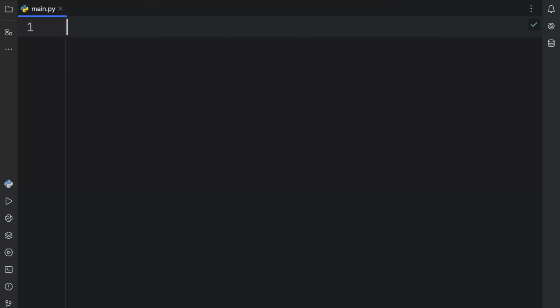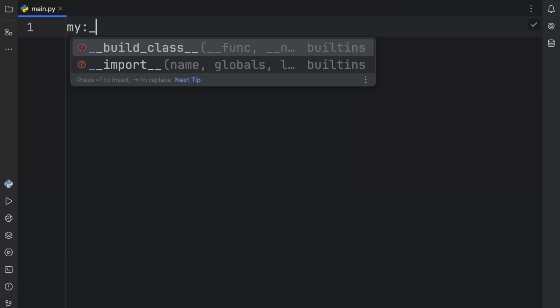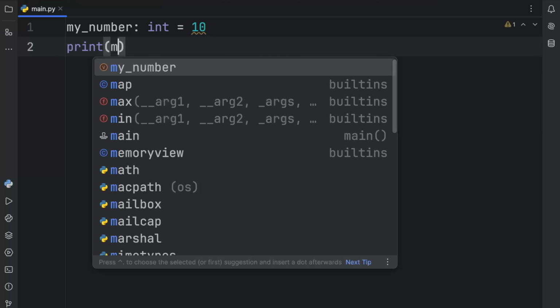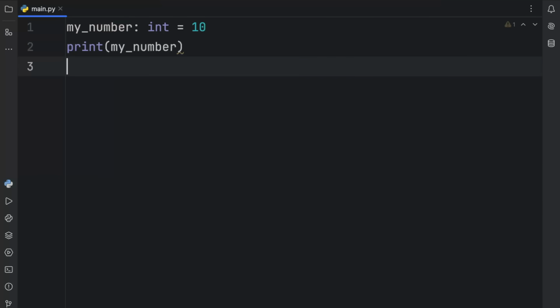So right now I have MyPy installed, which means if I were to create something called my number and say this will be of type integer and assign it the value of 10, it will run perfectly fine. Then I can print my number, and as you can see, we have no errors. There is nothing wrong with this code because everything adheres to the rules.